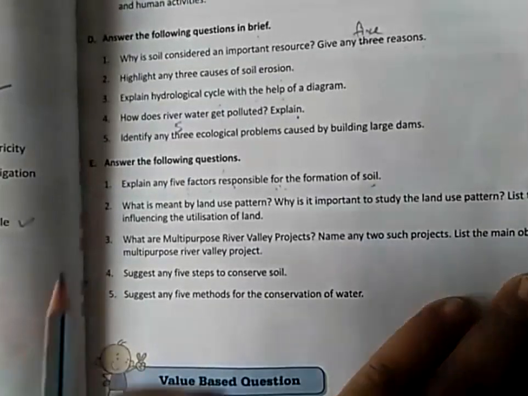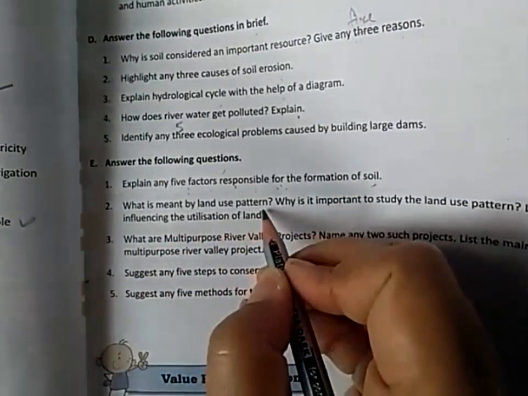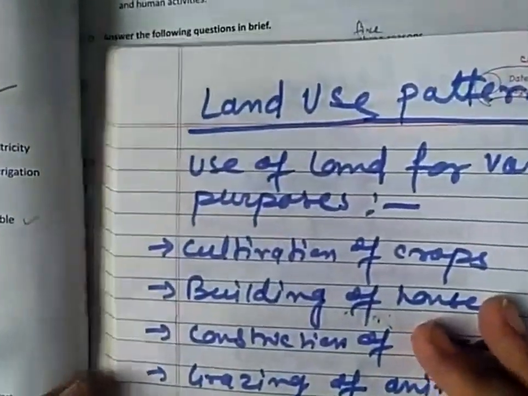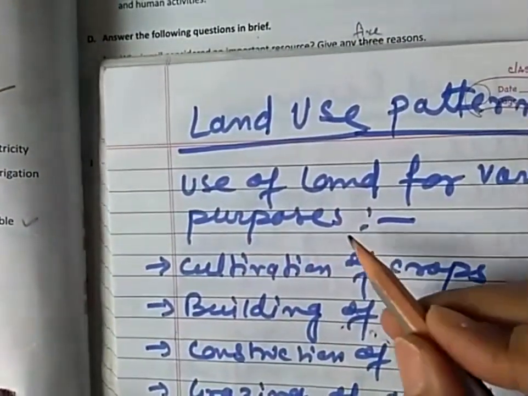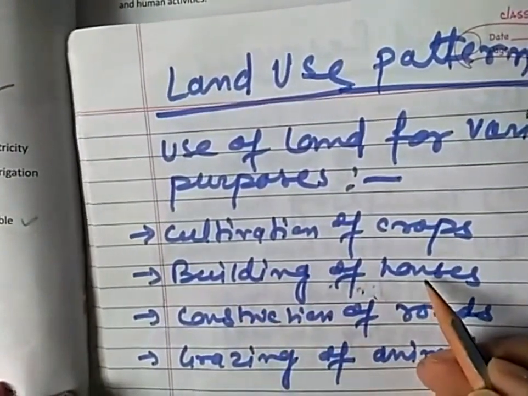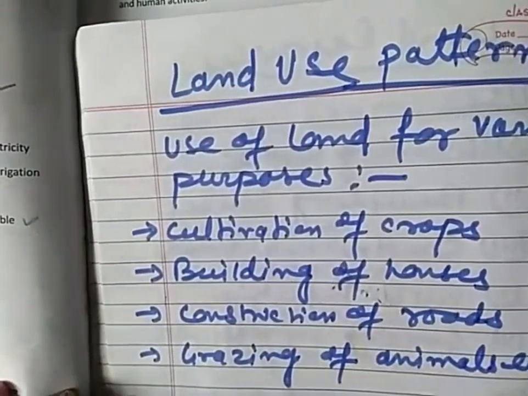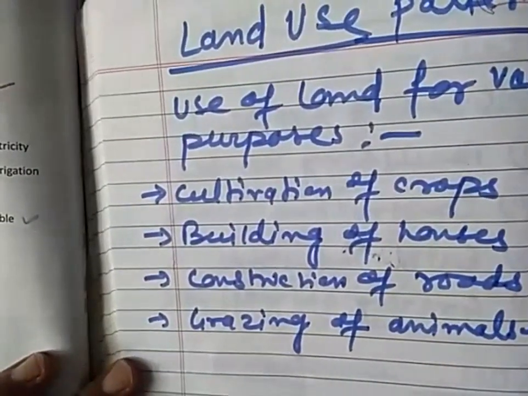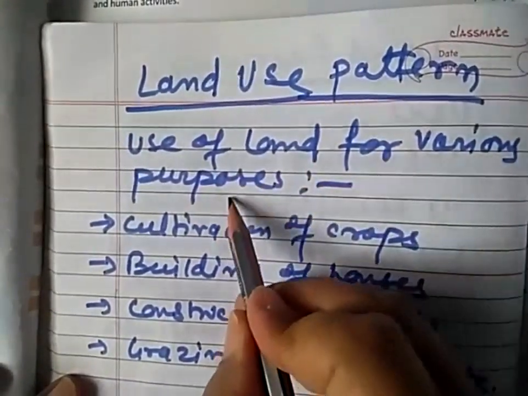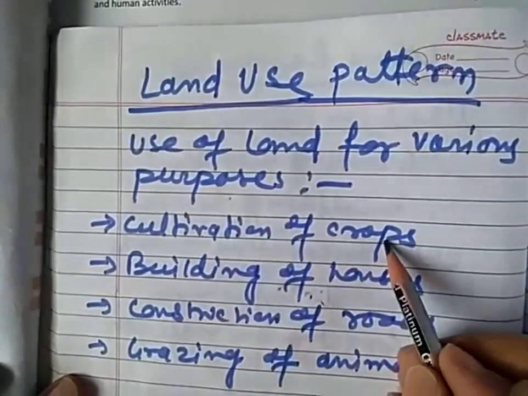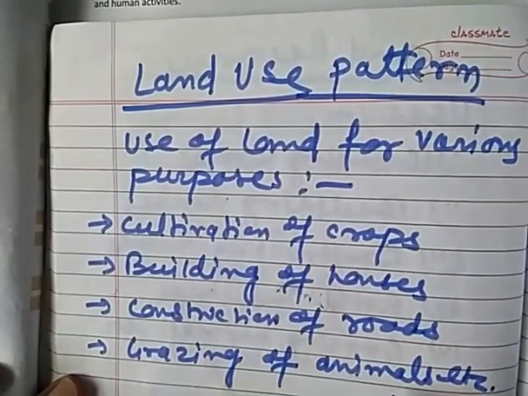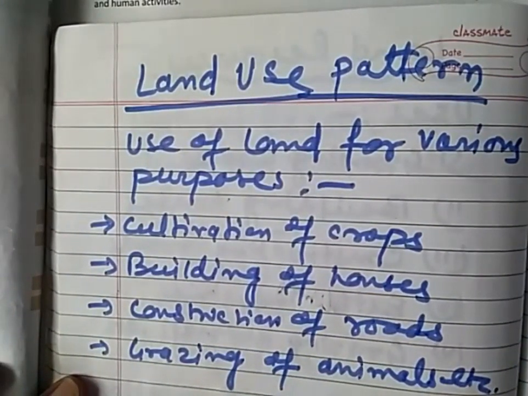Next question is, what is meant by land use pattern? Here you will have to write the definition of land use pattern. So here we'll write down: use of land for various purposes like cultivation of crops, building of houses, construction of roads, grazing of animals, etc. are known as land use pattern. See again, use of land for various purposes like cultivation of crops, building of houses, construction of roads, grazing of animals, etc. are known as land use pattern.